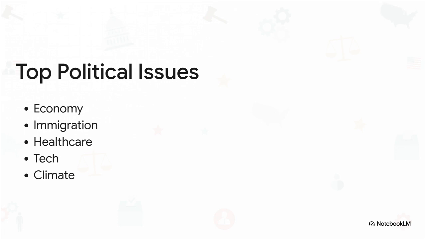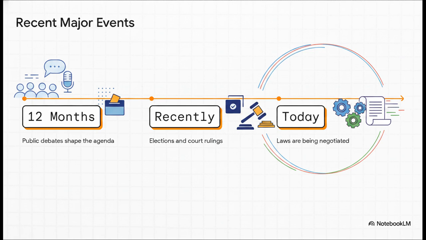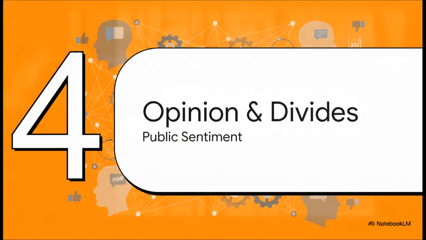Let's move to the timeline and see how this builds, because obviously this doesn't all happen overnight. It's a constant cause and effect loop. Look back 12 months, and public debates were shaping the agenda. Fast forward to recent months, and those debates turned into key elections and major court rulings that completely shifted the legal boundaries. And all of that momentum drops us right into today, where those past debates are mutating into active, heavily contested laws.